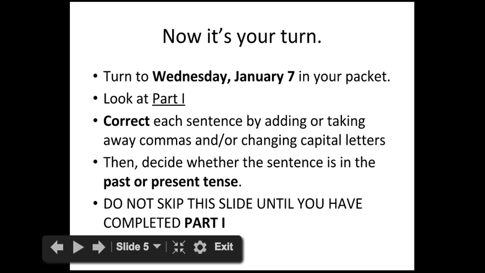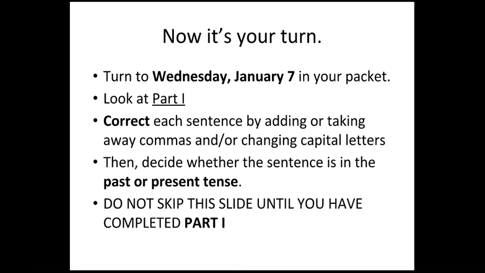Now, it's your turn to prove that you learned. Turn to Wednesday, January 7th in your writing intervention packet. Now look at part 1. You see 4 sentences. What you need to do is correct each sentence by adding or taking away commas and/or changing capital letters. Then, once you've corrected the sentence, you decide whether it's in the past or present tense. Hopefully you remember that from tomorrow. If not, go back to that video. Do not skip this slide until you've completed part 1.